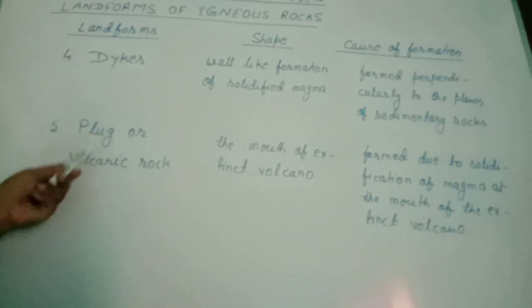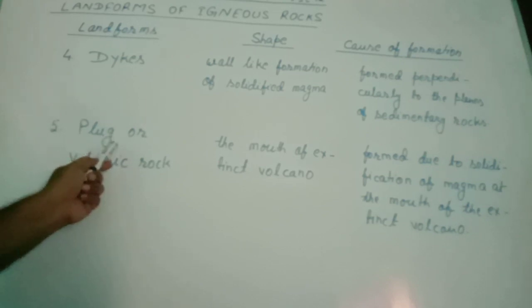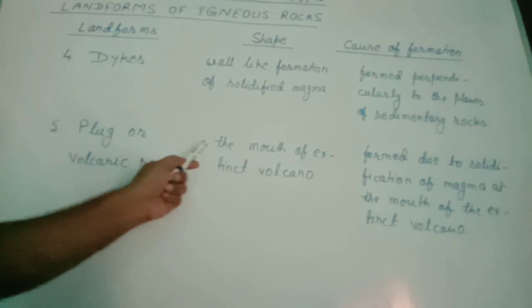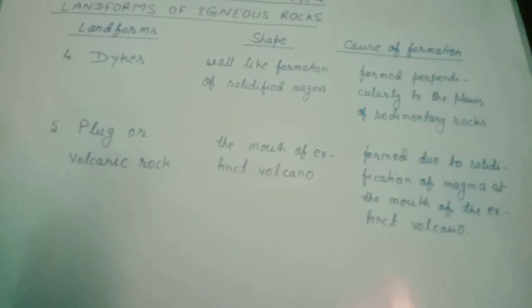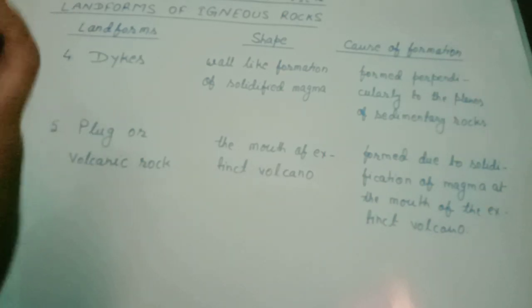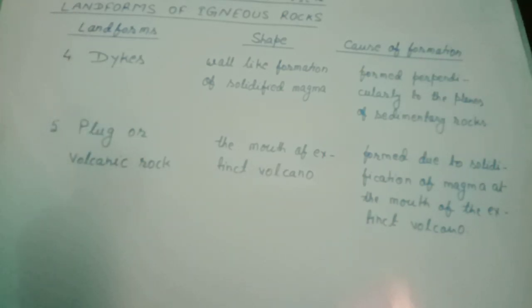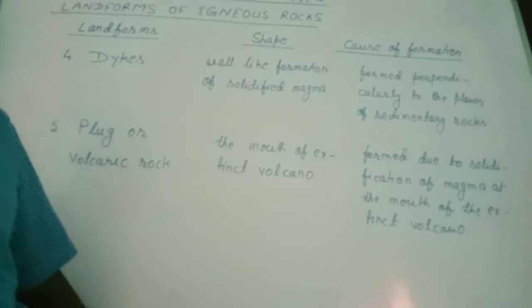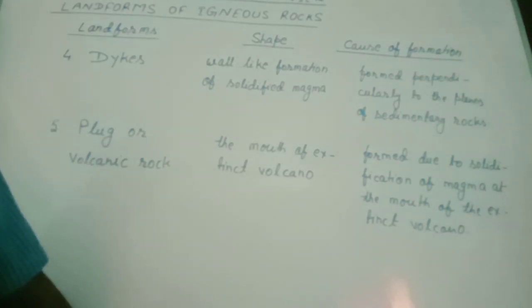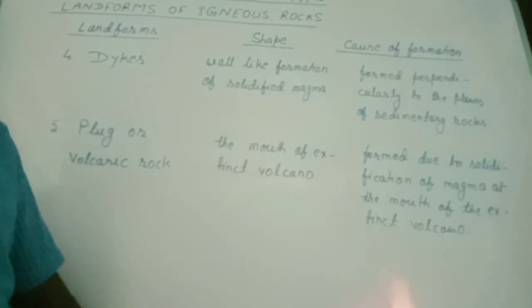Fifth is plug or volcanic rock. It is found at the mouth of an extinct volcano. Extinct volcano means it had erupted in the past and it can erupt in future, but at present it is not erupting.